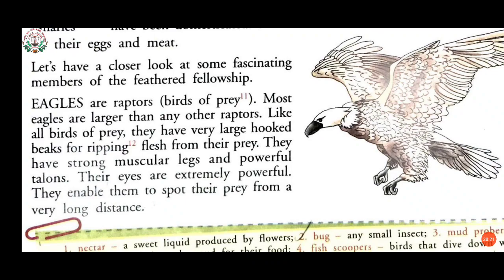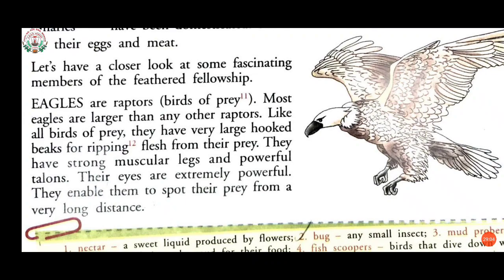Most eagles are larger than any other raptors. Like all birds of prey, prey here is used for birds. They have very large hooked beaks for ripping flesh from their prey. Ripping flesh means tearing suddenly and violently. The eagles always like to eat flesh from their prey. They have strong muscular legs and powerful talons. Talons means pointed nails to catch the animals.